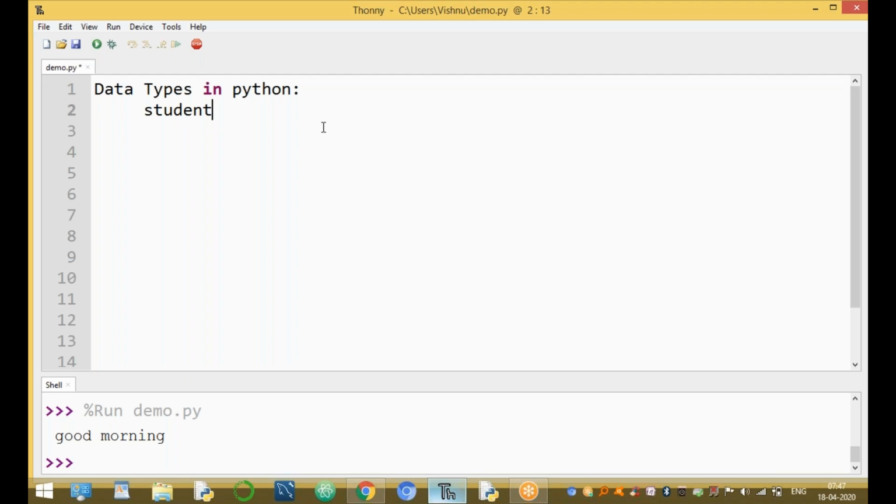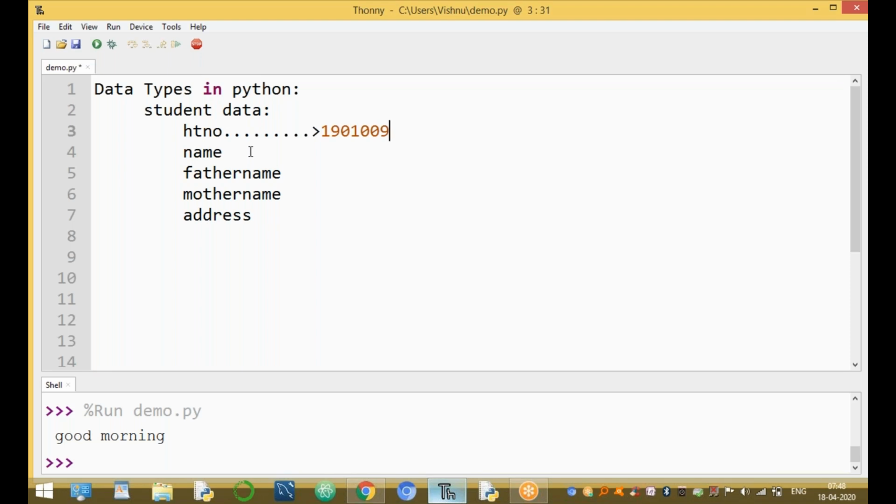For example, it is student data. This student data has the hall ticket number, name of the student, father name, mother name, and address. For example, the hall ticket number is 1901009. The name is, for example, Ram. The father name is, for example, XX, and the mother name is YY.